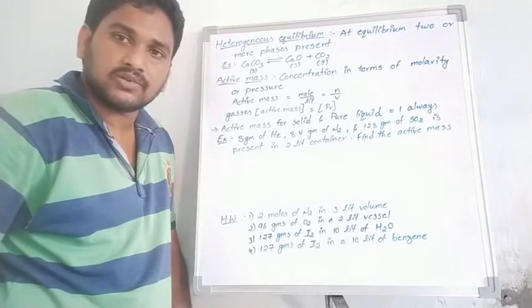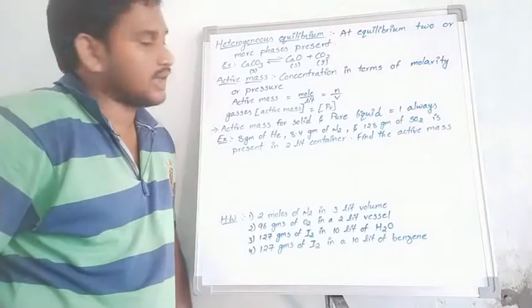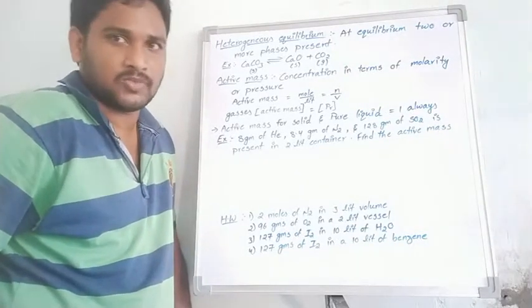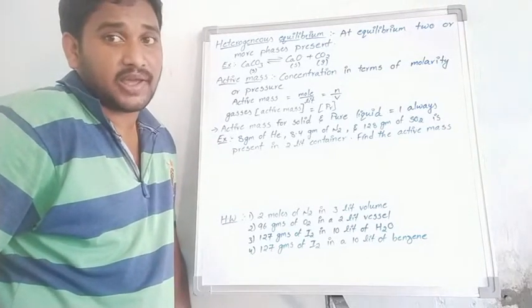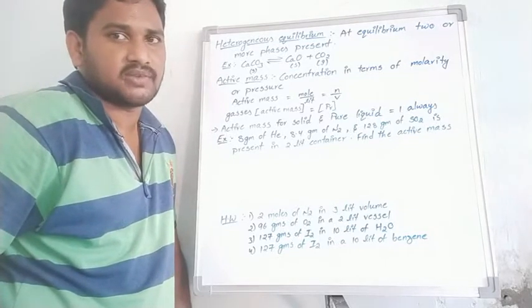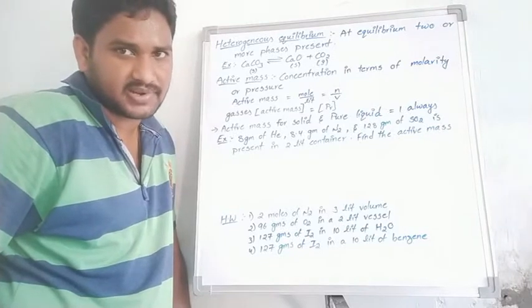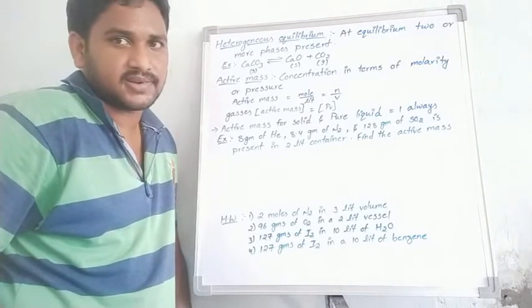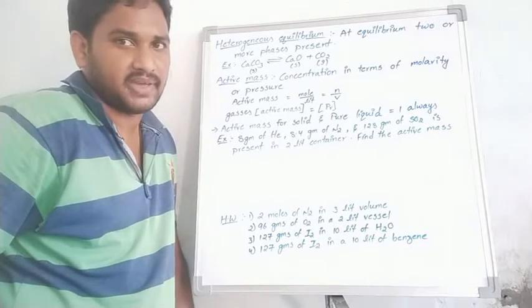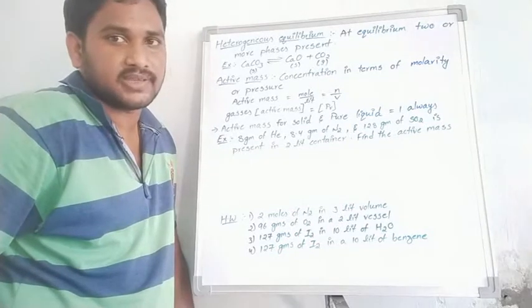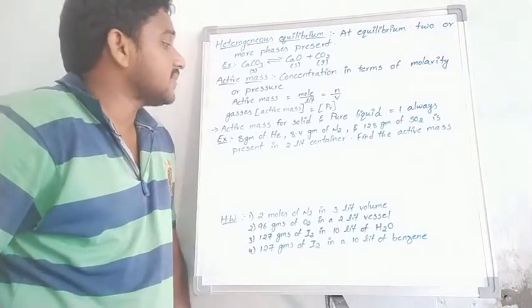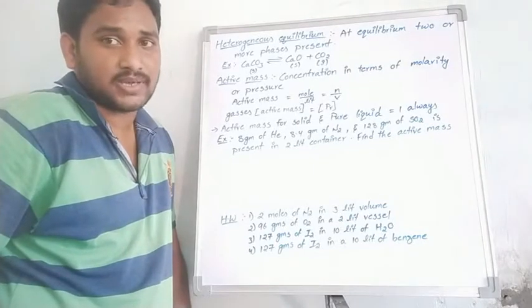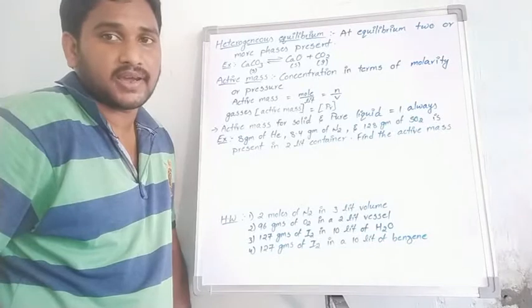Active mass is equal to moles per liter. Moles is n, and liter means volume V, so C is equal to n by V, using stoichiometry or the mole concept. Here C is concentration or molarity, n is the number of moles, and V is the volume in liters. For gases, the square bracket active mass is equal to the square bracket pressure.